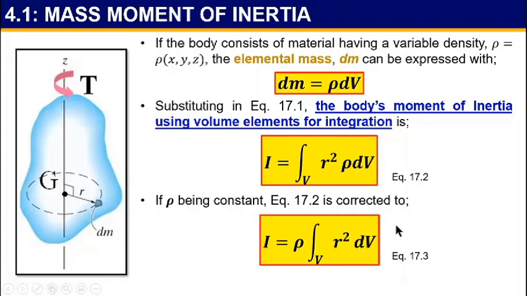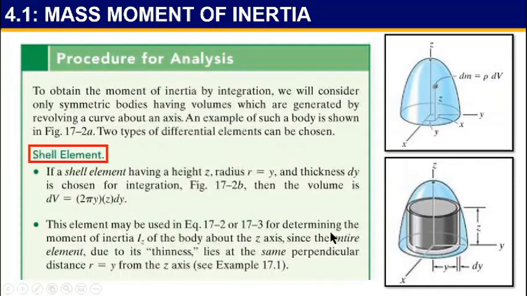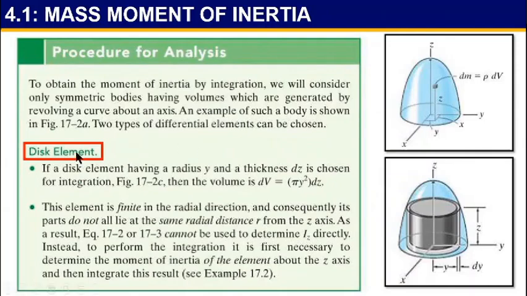I equal to rho integration v r squared dv. Okay, now there are two methods of determining the mass moment of inertia. I will go through these two methods of analysis together with you by using several exercises. First procedure of analysis is using shell element. Another one is disk element. Later you will see the difference between shell element and disk element.